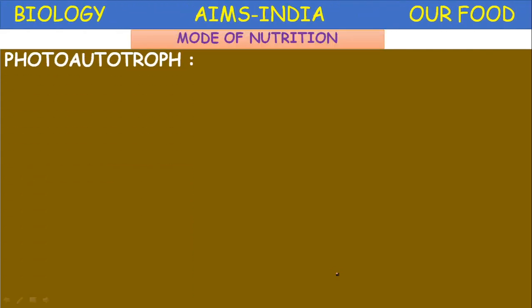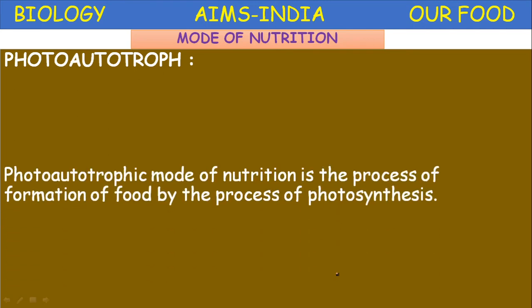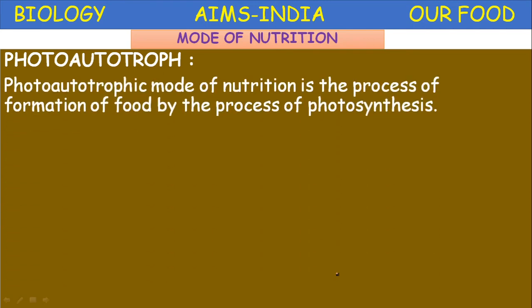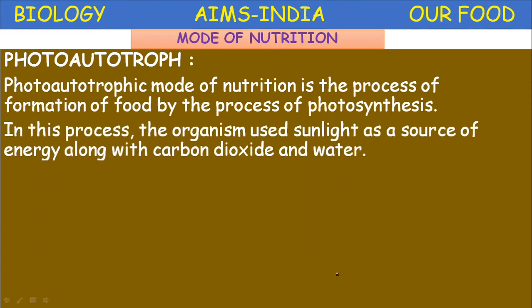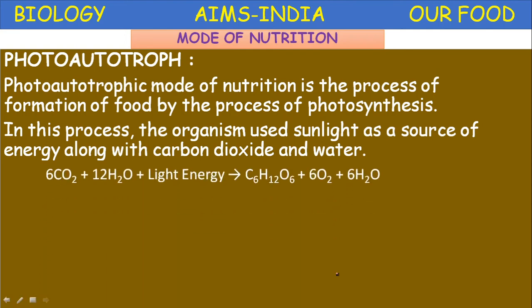Mode of nutrition. First, photoautotrophs. The photoautotrophic mode of nutrition is the process of formation of food by the process of photosynthesis. In this process, the organism uses sunlight as a source of energy along with carbon dioxide and water. So this is the equation representing the photoautotrophic nutrition: 6CO2 + 12H2O in the presence of light as well as chlorophyll gives rise to C6H12O6 + 6O2 + 6H2O.